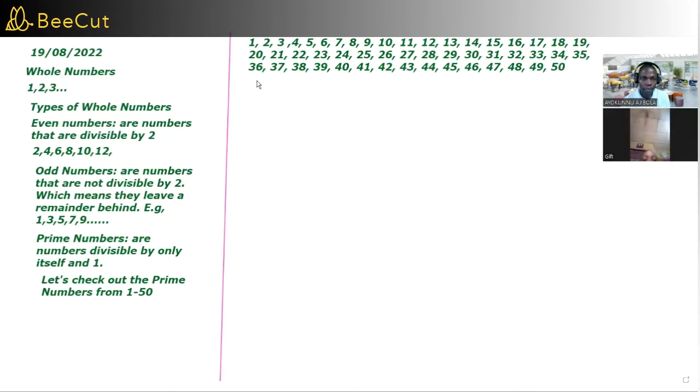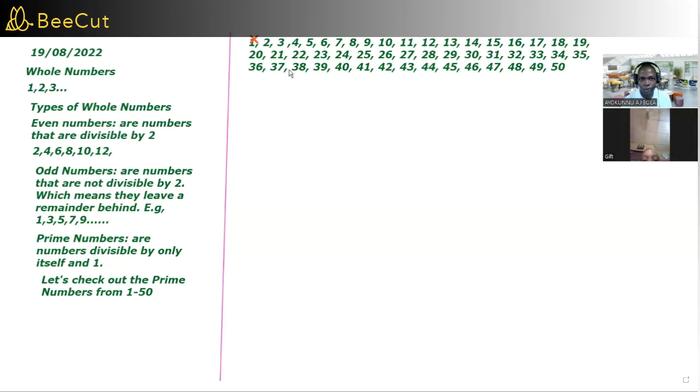Yeah, a prime number must have 2 factors. 1 has only 1 factor, which is 1 itself. So 1 is not a prime number. Is that taken? Yes, sir.